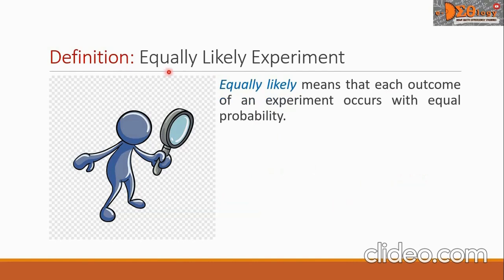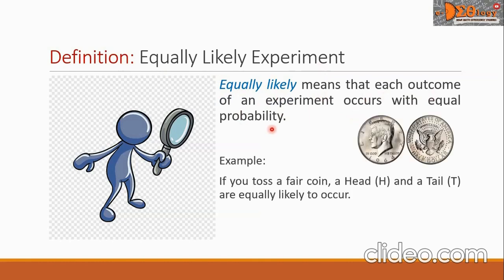Let us define an equally likely experiment. Equally likely means that each outcome of an experiment occurs with equal probability. Example, if you toss a fair coin, a head and a tail are equally likely to occur.